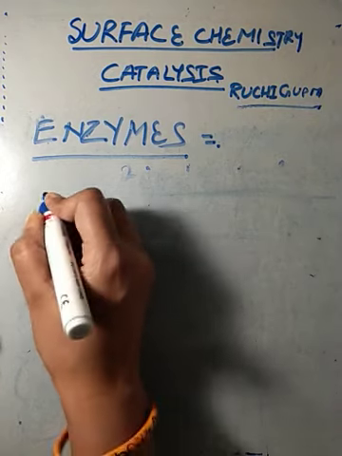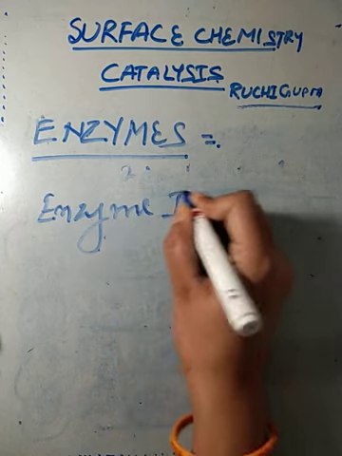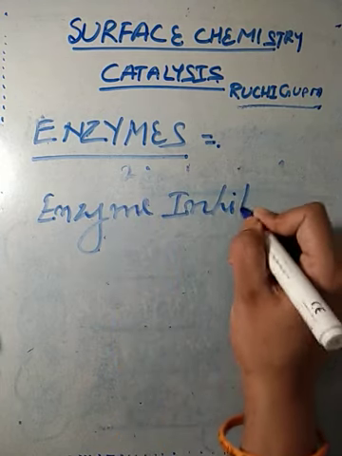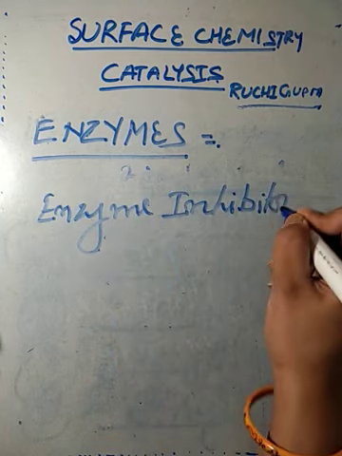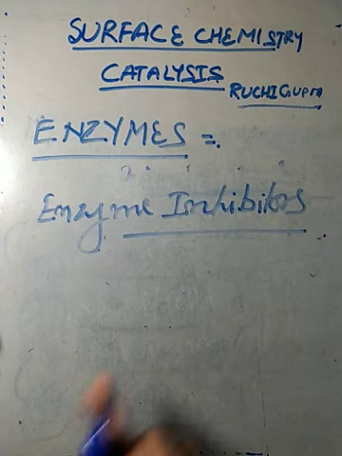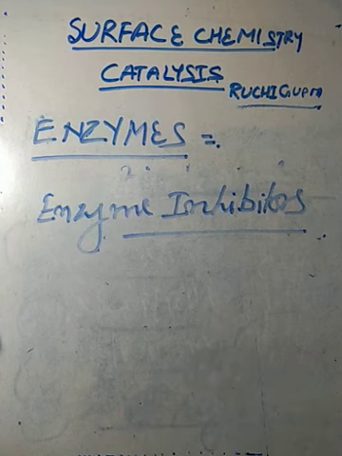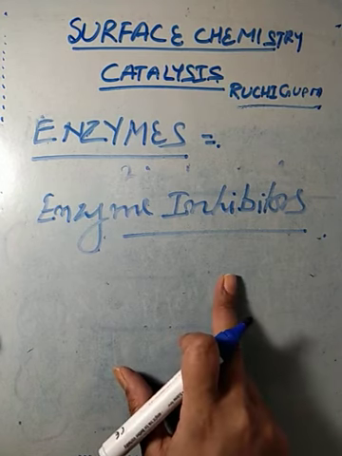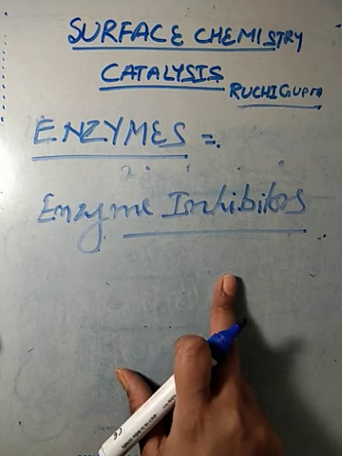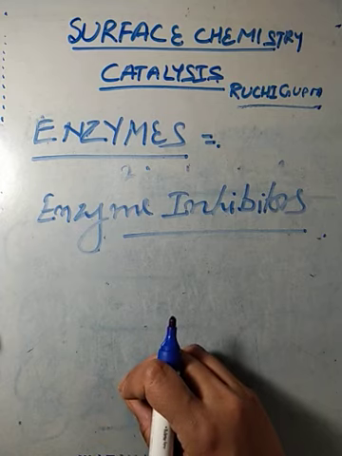Enzyme inhibitors are substances in whose presence the activity of the enzyme is slowed down. So these are the properties or characteristics of enzymes.